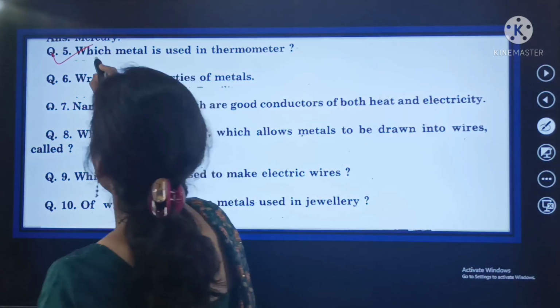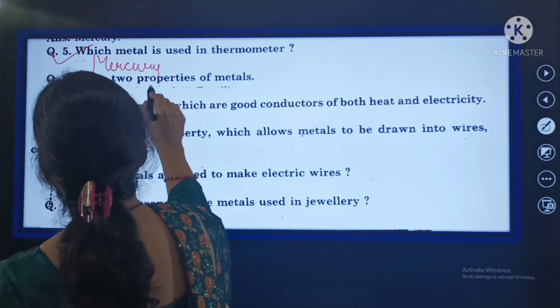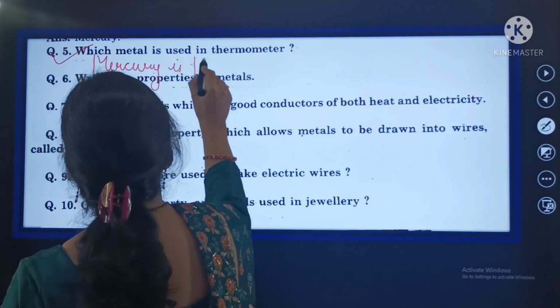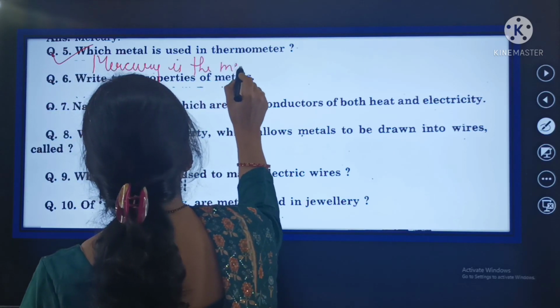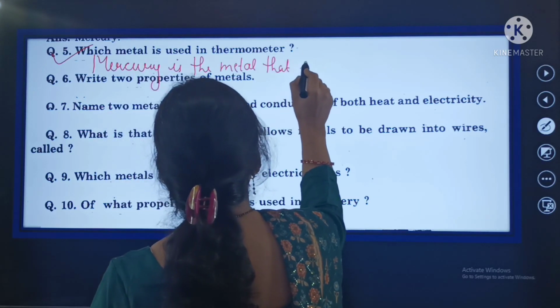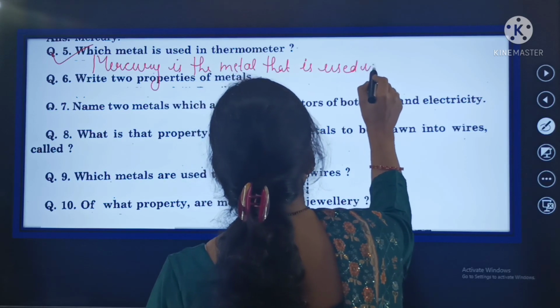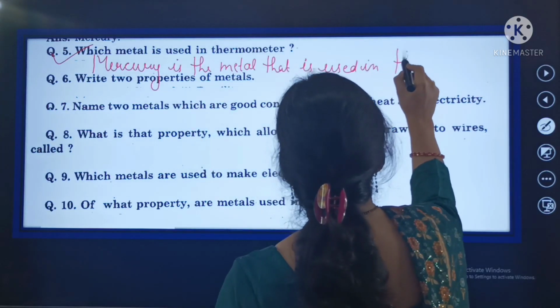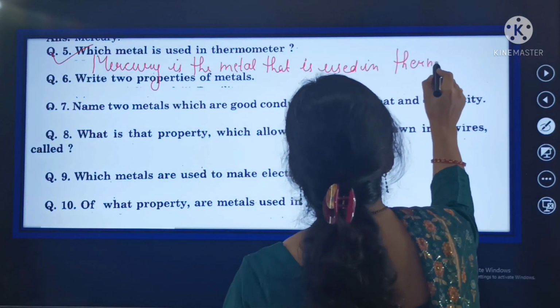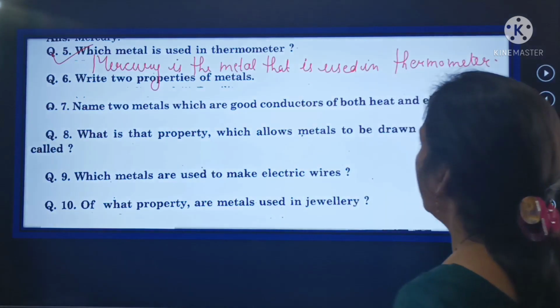So here बेटा mercury is the metal that is used in thermometers.